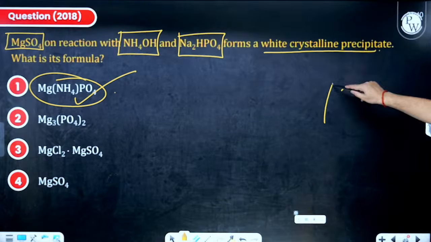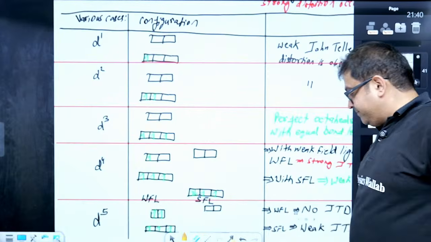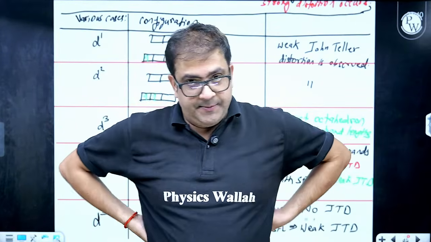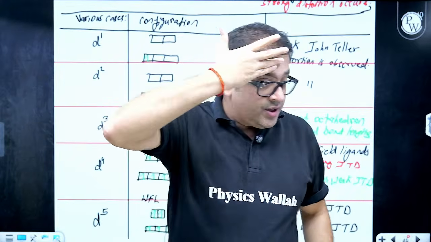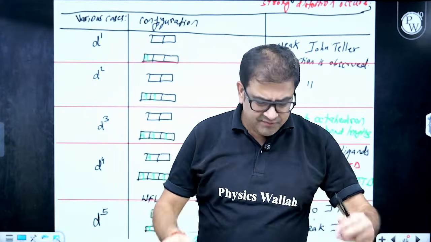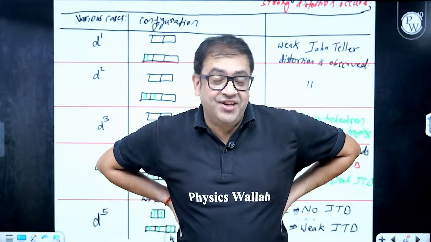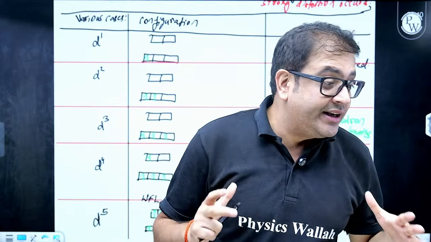And moving to this very important topic, beta. Sir, in this class you are doing only good things, yes. Because inorganic session I have already taken in the previous session. So with this class, I want to walk an extra mile with all of you. One more basic topic, JTD, known as John Taylor distortion.